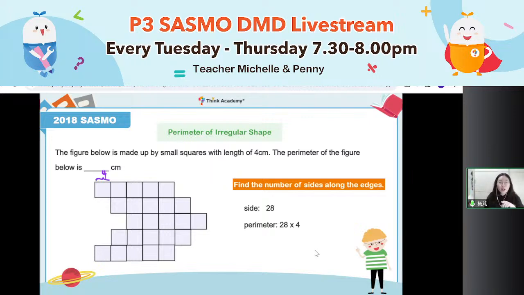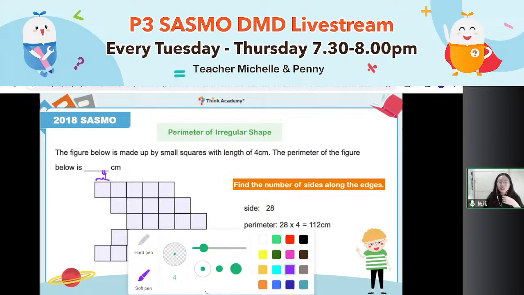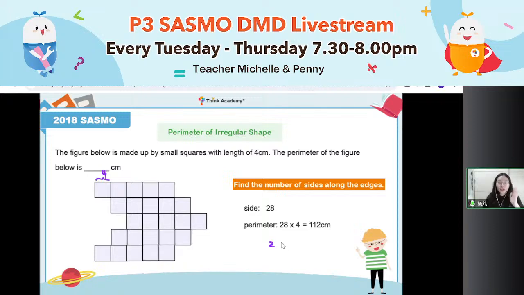If you get this step, oh, you are so close to the final answer. The next is about your calculation. Be careful when you do the calculation. When you're in the test, you cannot be unsure. 28 times 4 equals how many?